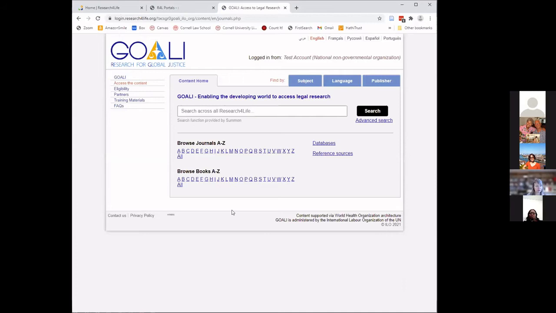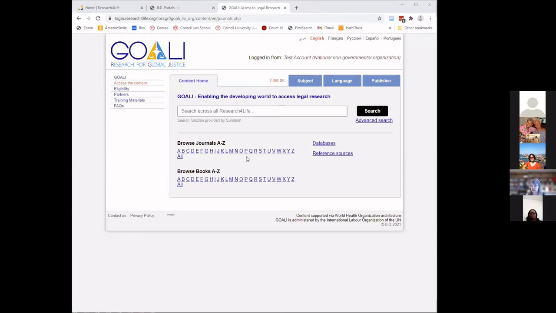and we can look for a book. So the book I'm going to look for is called Machinery of Criminal Justice.